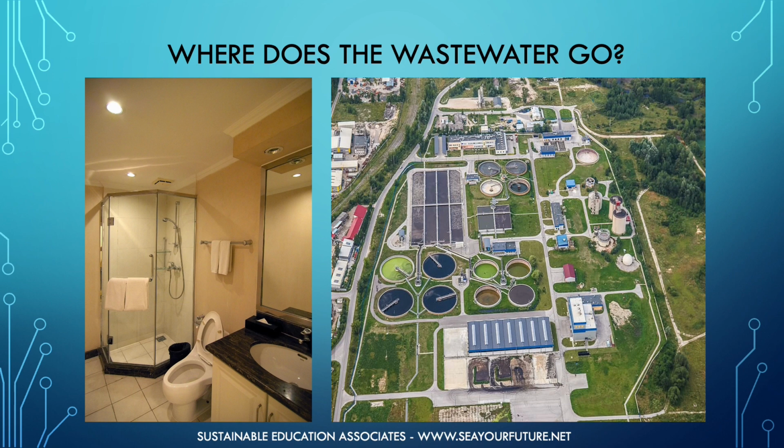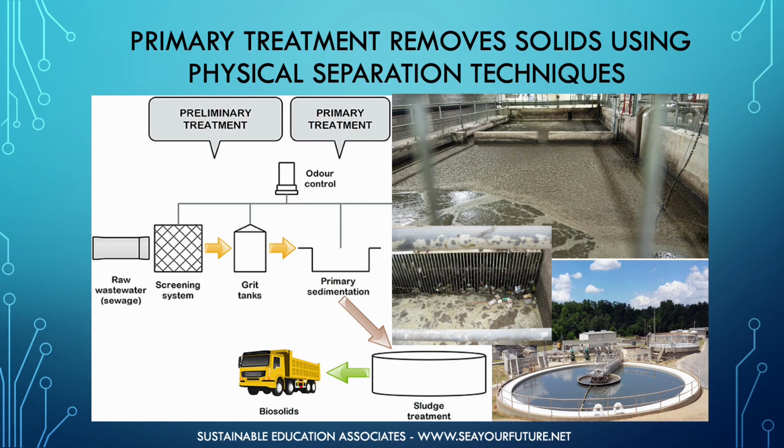Many people have no idea what actually happens when they flush the toilet. Before the water in that toilet can make it back into a stream or river, it has to go through a purification process. Although there are many variations to wastewater treatment systems, most are quite similar. Once flushed, the wastewater moves through the sewer system to a centralized processing plant, most often located near a major stream or river. The initial wastewater treatment step, known as primary treatment, removes solids using physical separation techniques.